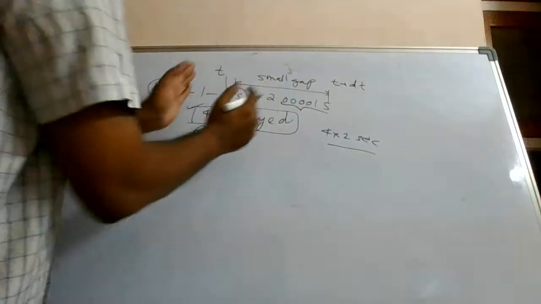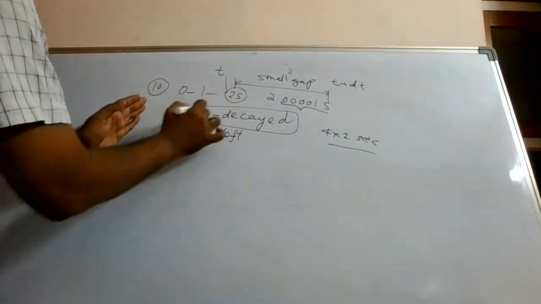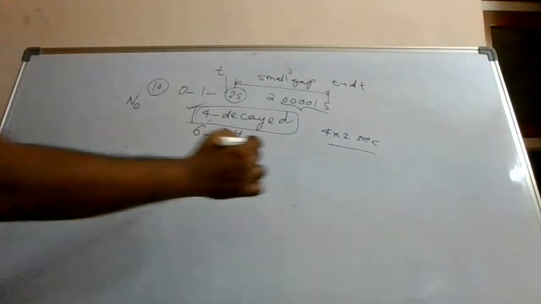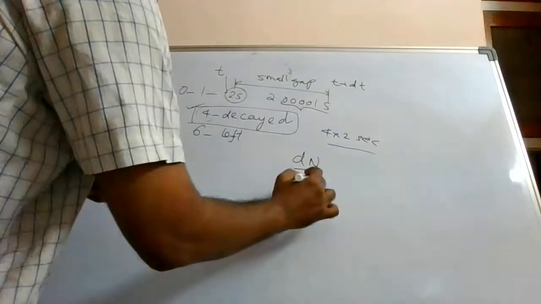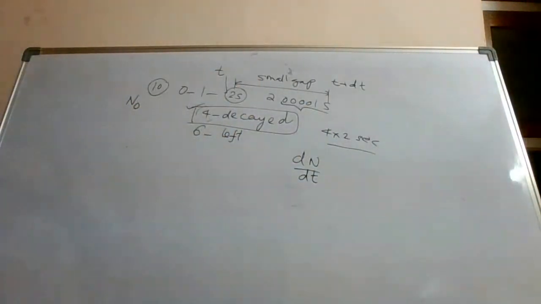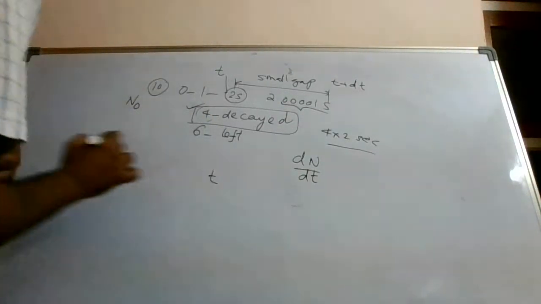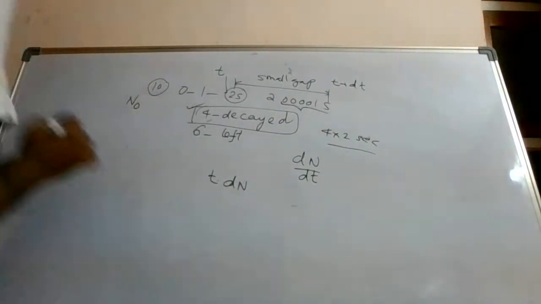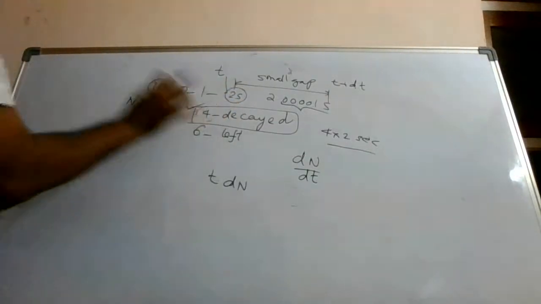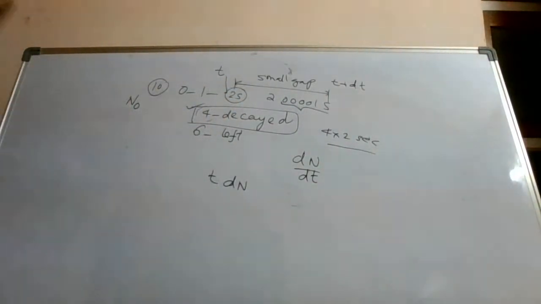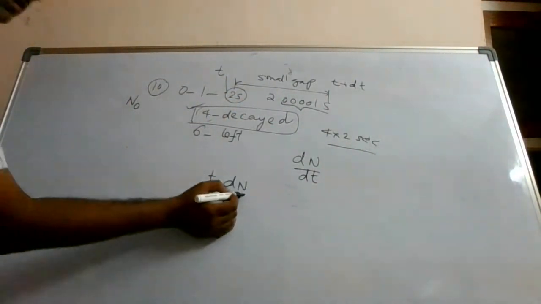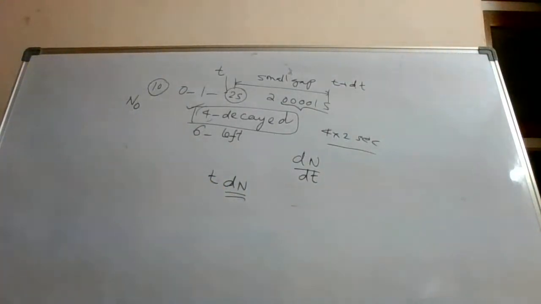There is a small gap, so these many got decayed. So what was the rate of decay? Was it not dN by dt, isn't it? So can I say that t times dN, that is 2 seconds into 4, 8, was the time duration of this dN numbers which survived?